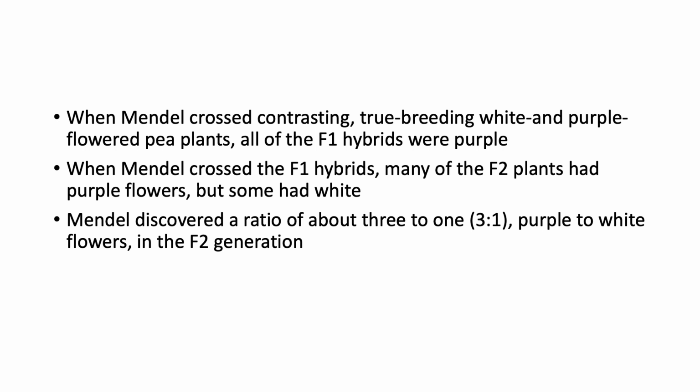From Mendel's experiment, when he crossed contrasting true breeding white and purple flowered pea plants, all of the F1, or first filial generation hybrids, were purple. When Mendel crossed the first filial generation hybrids, many of the second filial generation plants had purple flowers, but some had white. Mendel then discovered a ratio of about 3:1 purple to white flowers in the F2 generation.